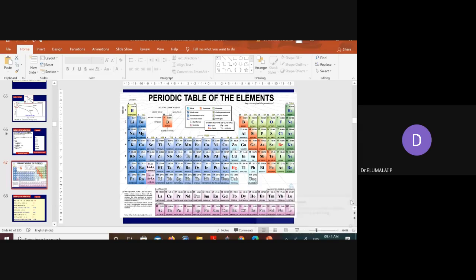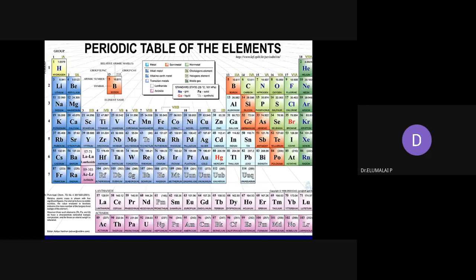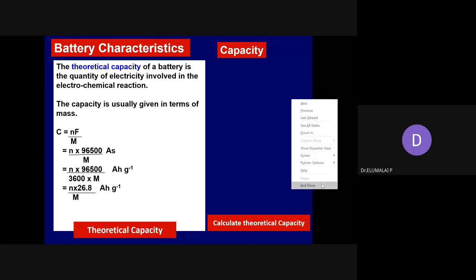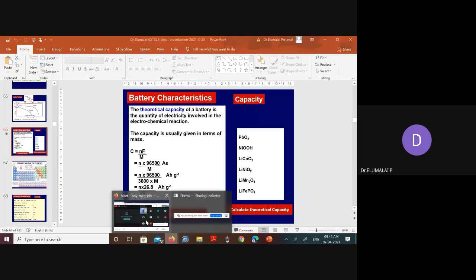Now all parameters are known, and you should be able to get the theoretical capacity. How much? 148. Yes, 148 milliampere hour per gram is the theoretical capacity of LiMn2O4, which is used as a cathode in lithium-ion batteries.